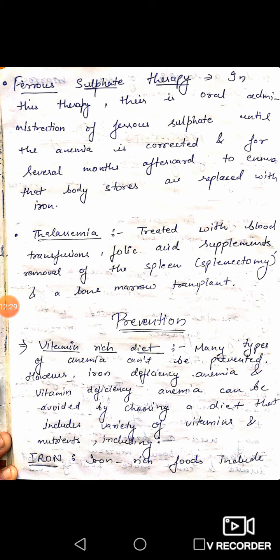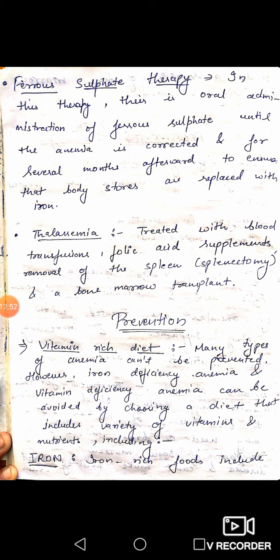Now some prevention, like a vitamin rich diet. Many types of anemia cannot be prevented. However, iron deficiency anemia and vitamin deficiency anemia can be avoided by choosing a diet that includes a variety of vitamins and nutrients.